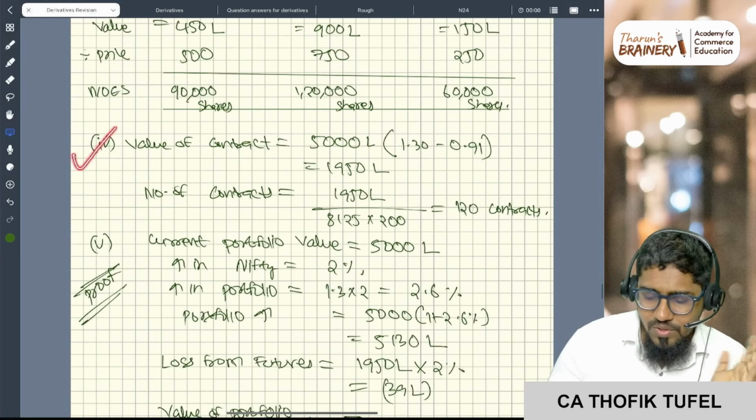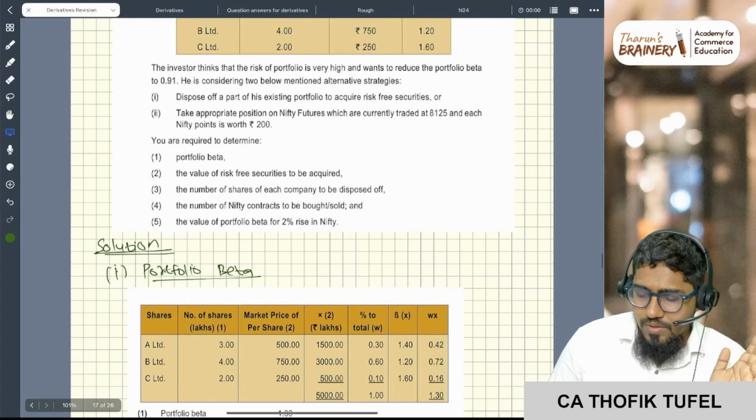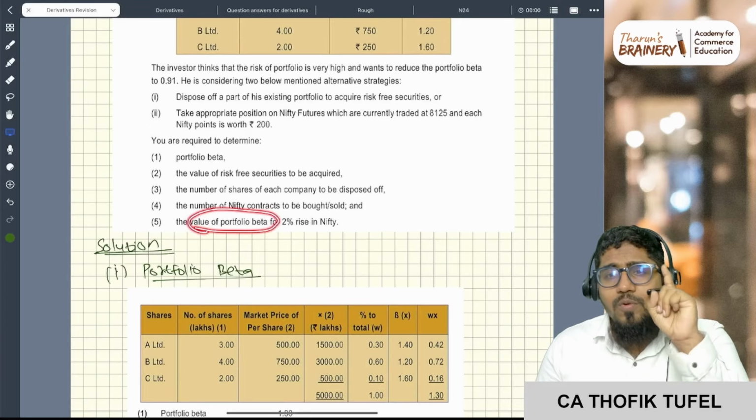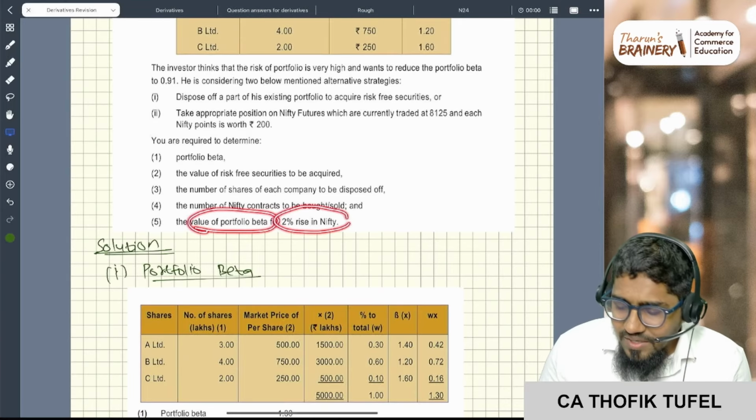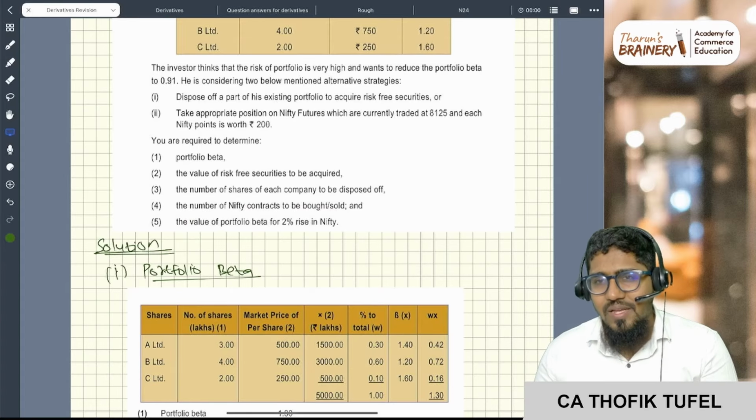Fourth we already know, we have already done. Last one: what is the value of portfolio beta? What will be my portfolio beta if the Nifty is increasing by 2%? Now we all know, very nice, correct? Now only we did the hedging, right?